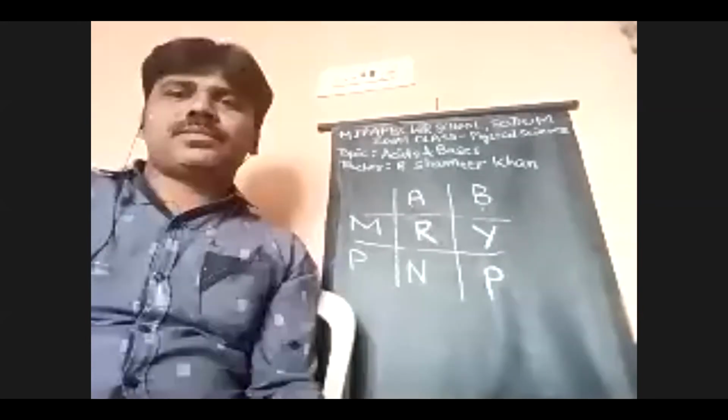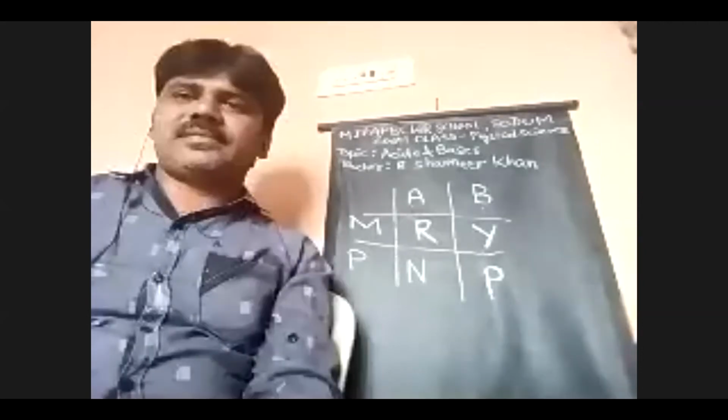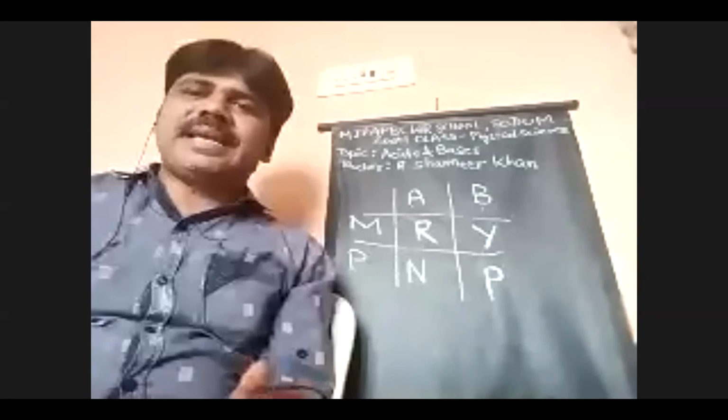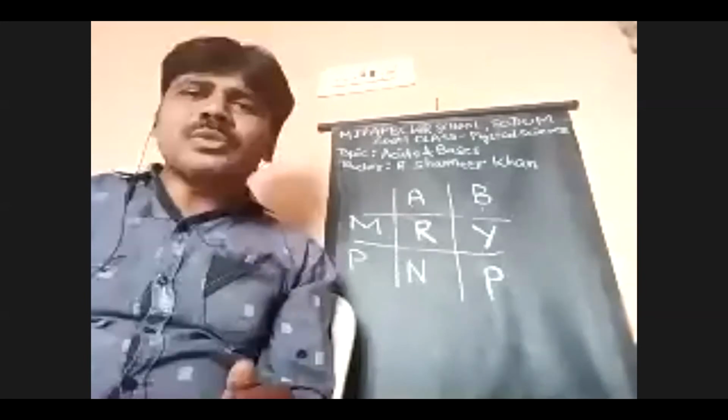Next, here we identify acids and bases by using natural indicators and also synthetic indicators. What are the two synthetic indicators that we used to identify acids and bases? One is methyl orange and the second one is phenolphthalein.